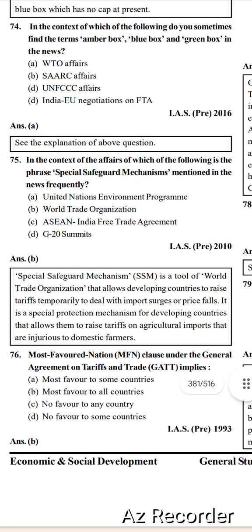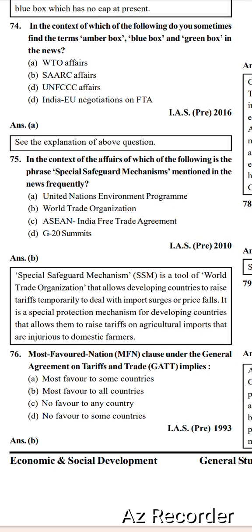WTO affairs. Next, in the context of the affairs of which of the following is the phrase Special Safeguard Mechanism mentioned in the news frequently? Options are United Nations Environment Program, World Trade Organization, ASEAN-India Free Trade Agreement, G20 Summit. Right option is option number B.